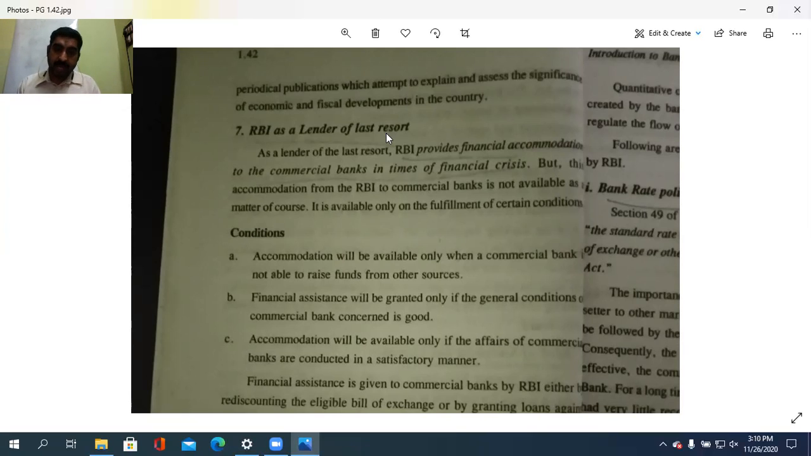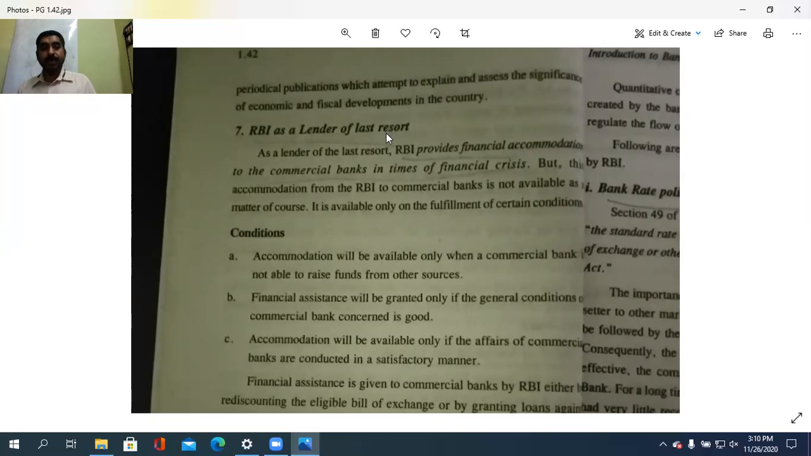Another one is financial assistance will be granted only if the general condition of the commercial bank concerned is good. Their financial condition is poor, of course, that is the financial crisis. But the general condition, the past conditions or the past history, okay, past history, that is to be what? Financial assistance will be granted only if the general condition of the commercial bank concerned is good. If the condition is good, then only the financial assistance should be given.